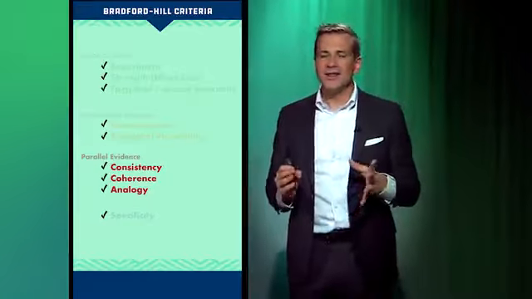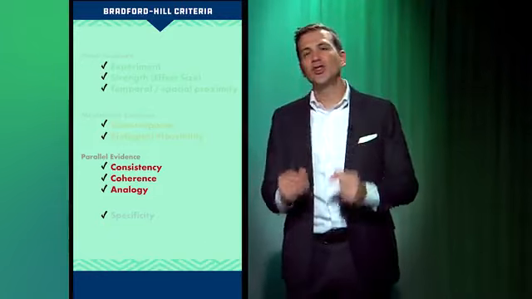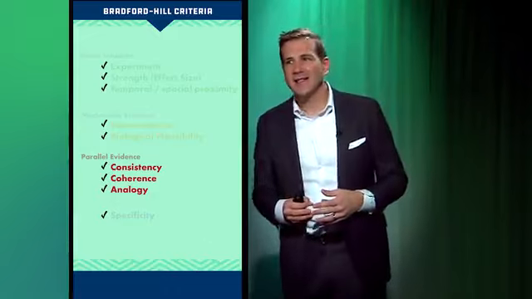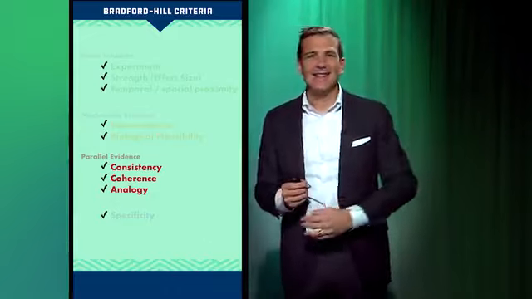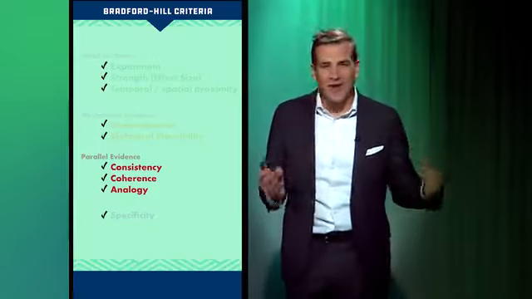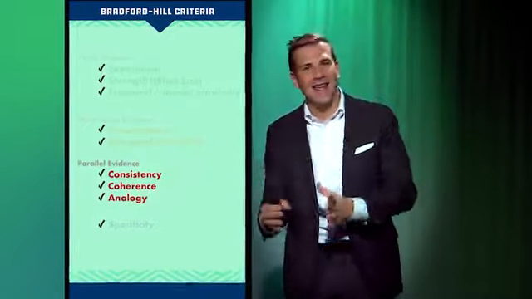These are studies that support the relationship you think is causal, but might not directly evaluate it. So for example, consistency. What this says is that the effect you're looking at is seen across a variety of populations, people from different countries, different sexes, people of different races. You keep seeing it again and again and again.